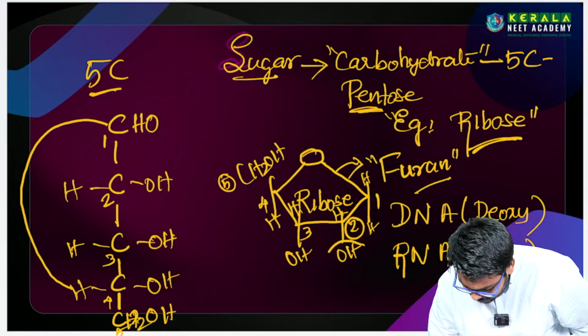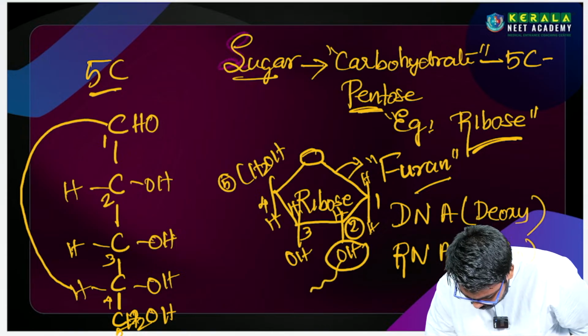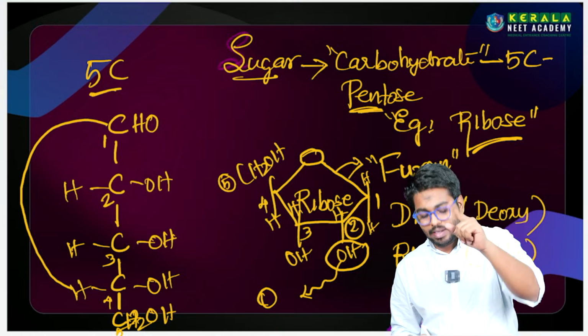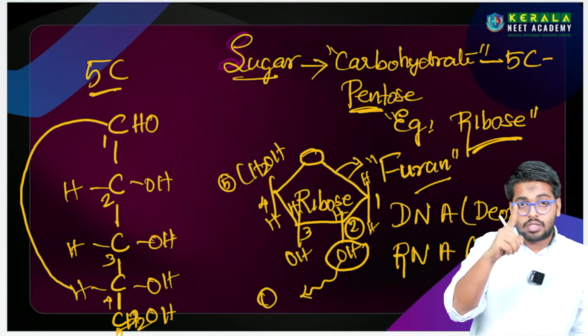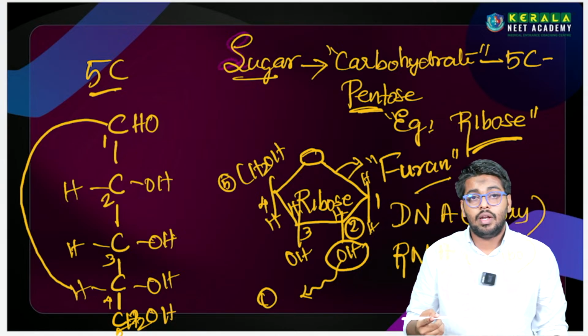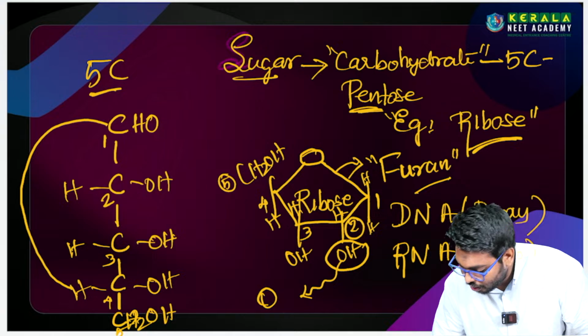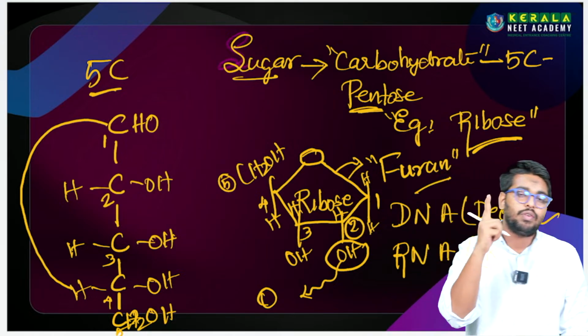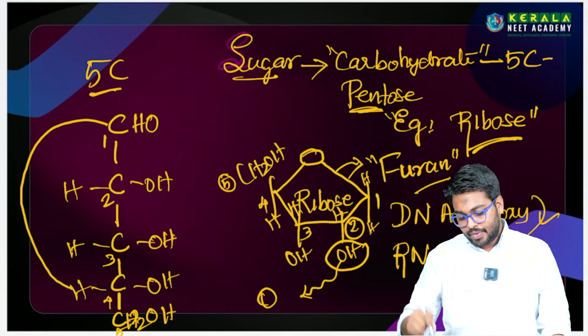இதுல second carbonல இருந்து ஒரு oxygen நம்ம என்ன பண்றோம்? Eliminate பண்றோம். So if you are eliminating one oxygen from the second carbon, it gives you deoxyribose. This is more stable, far more stable than ribose.